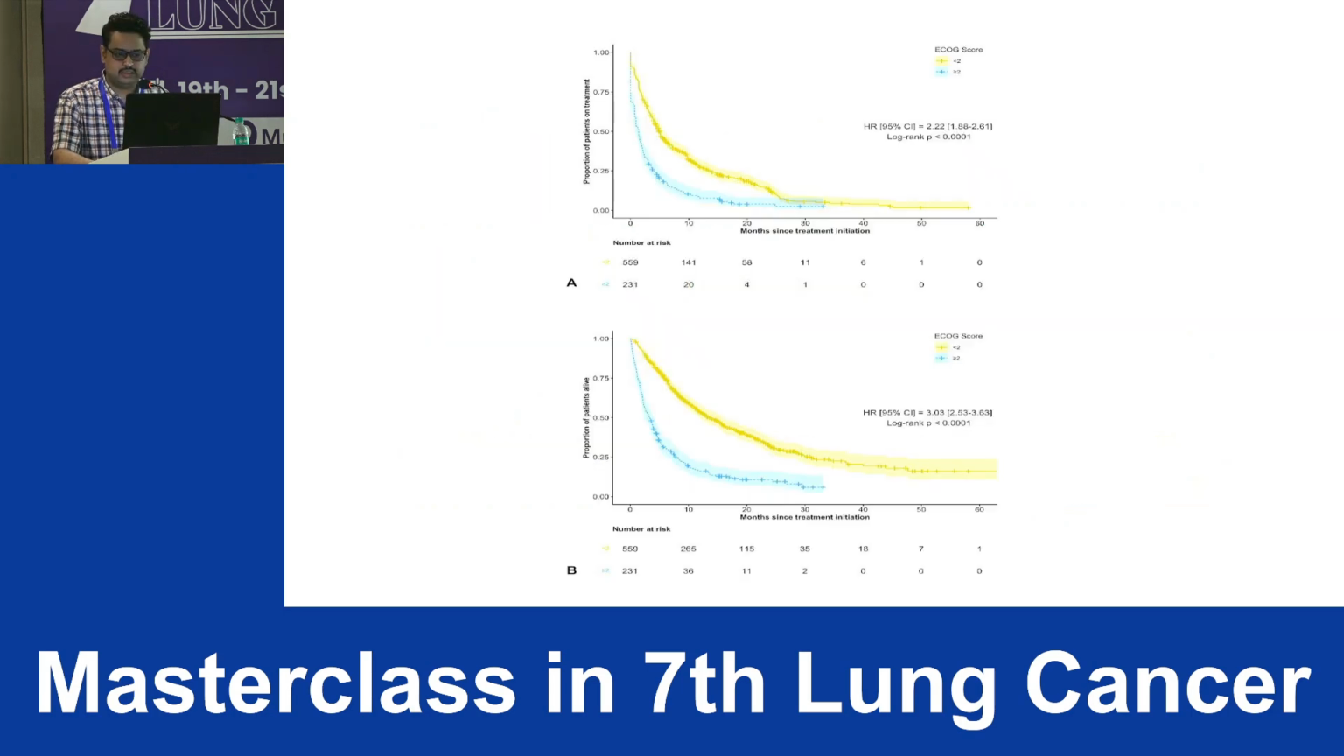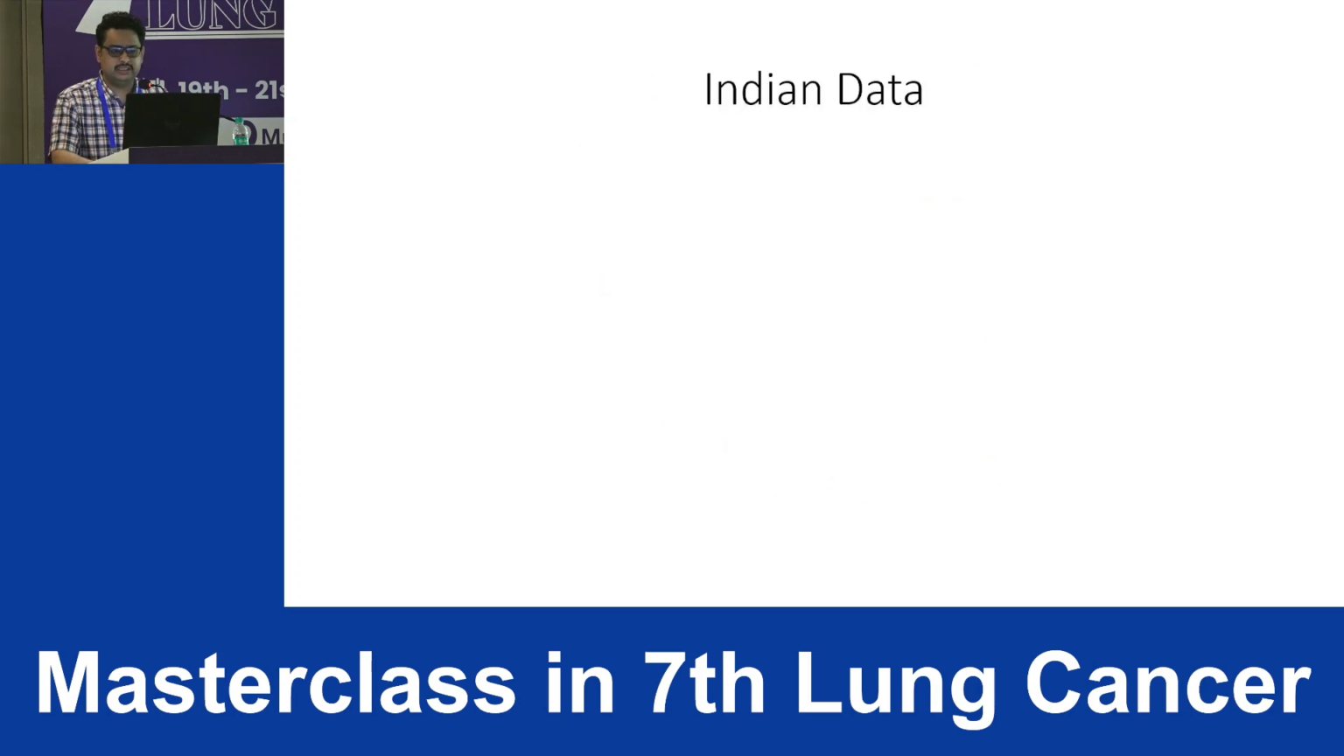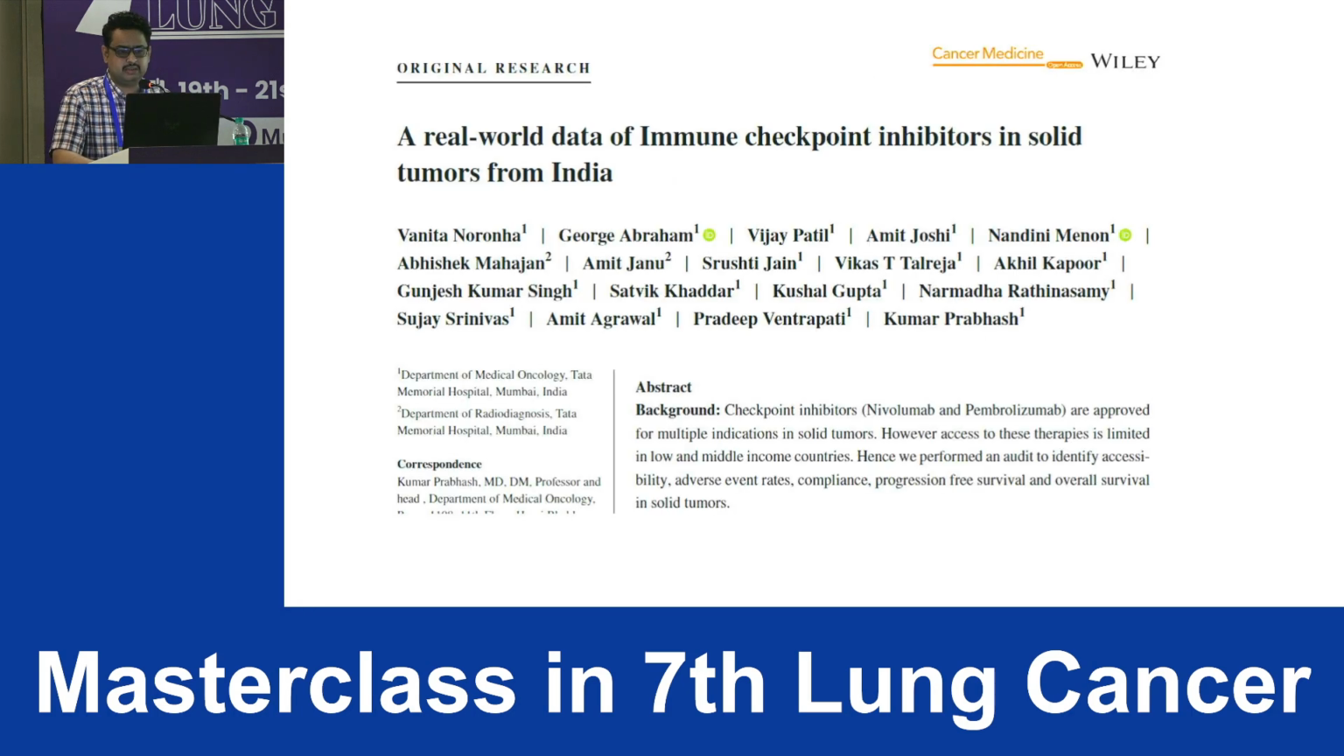And this is the Kaplan-Meier curve, which shows that the lower part, patients with poor PS, did worse despite IOs. So there are obviously conflicting data in these scenarios. Now coming to Indian data, this is all international data. What is Indian data? We'll just see.